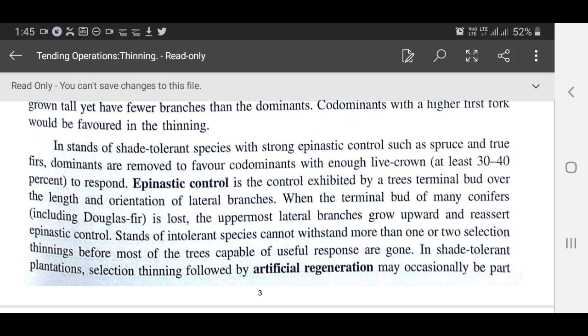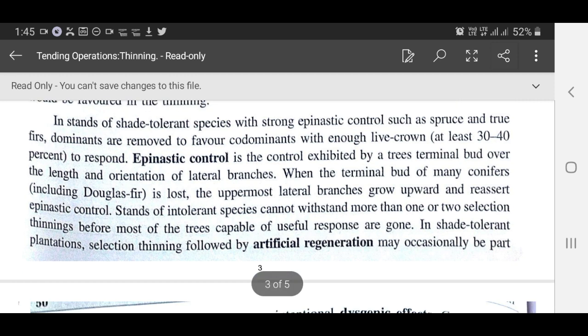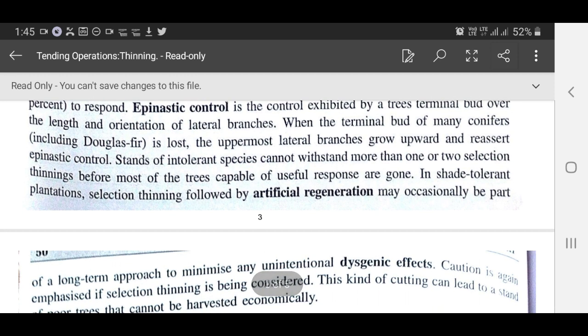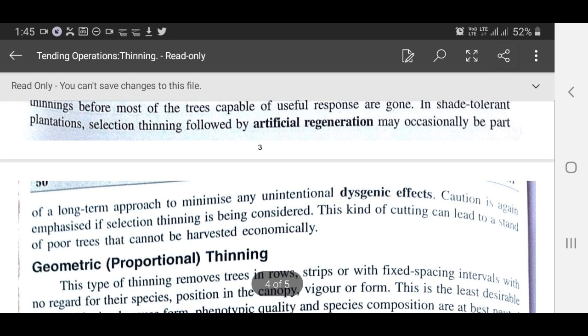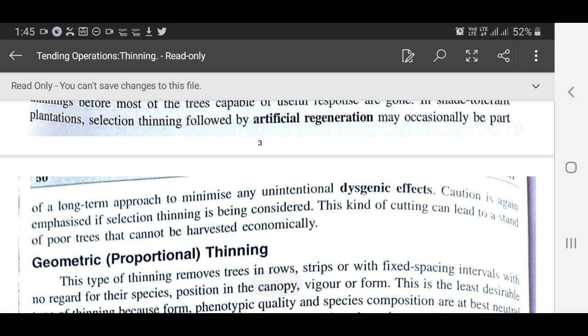Stands of intolerant species cannot withstand more than one or two selection thinnings before most of the trees capable of useful response are gone. In shade tolerant plantations, selection thinning followed by artificial regeneration may occasionally be part of a long-term approach to minimize any unintentional dysgenic effects. Caution is again emphasized if selection thinning is being considered. This kind of cutting can lead to a stand of poor trees that cannot be harvested economically.